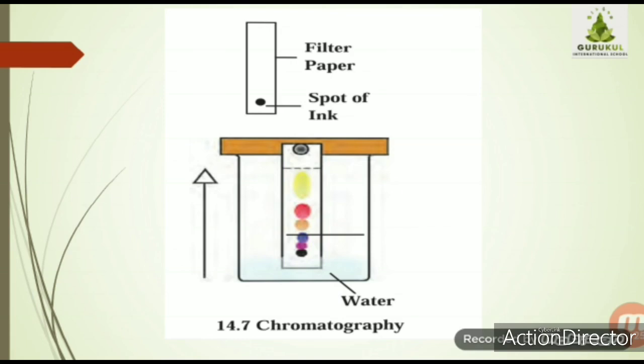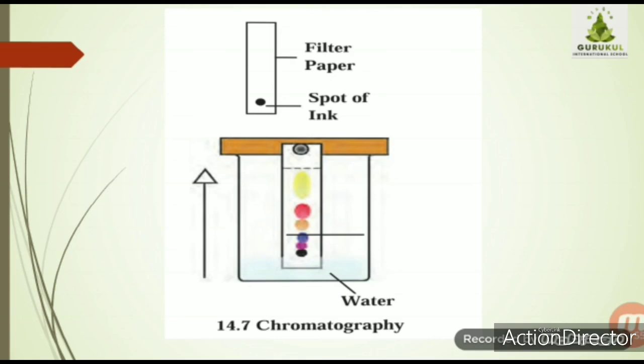Take some water in a beaker and take a rectangular piece of filter paper. Put one spot of blue ink on it, about 2 centimeters away from one edge. Keep this paper upright in the water in the beaker. Then place the lid on the beaker. After some time, the spot of the ink is seen to have risen. You can see the different spots as shown on the filter paper. Different colored spots are being formed.